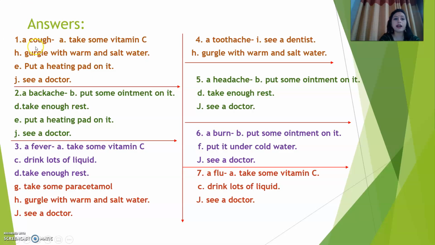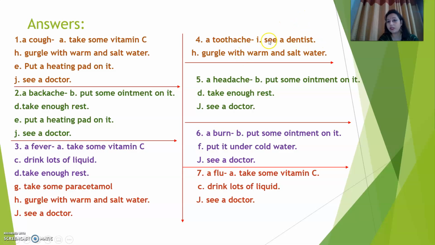Now see a cough. Take some vitamin C. Gargle with warm salt water. Put a heating pad on it and see a doctor. Now see a backache. Put some ointment on it. Take enough rest. Put a heating pad on it. See a doctor. Then see a fever. Take some vitamin C. Drink lots of liquid. Take enough rest. Take some paracetamol. Gargle with warm salt water. See a doctor.